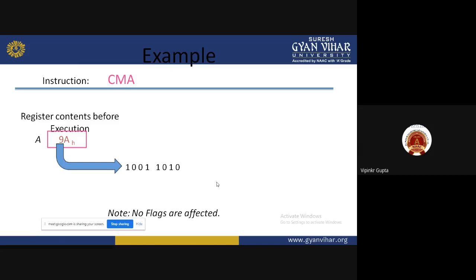So CMA means, first of all, whatever data the accumulator has will be converted into a binary number. That is the first method. So 9 equivalent is 1001 and A equivalent is 1010. Now, this is the binary number, so we take the one's complement.